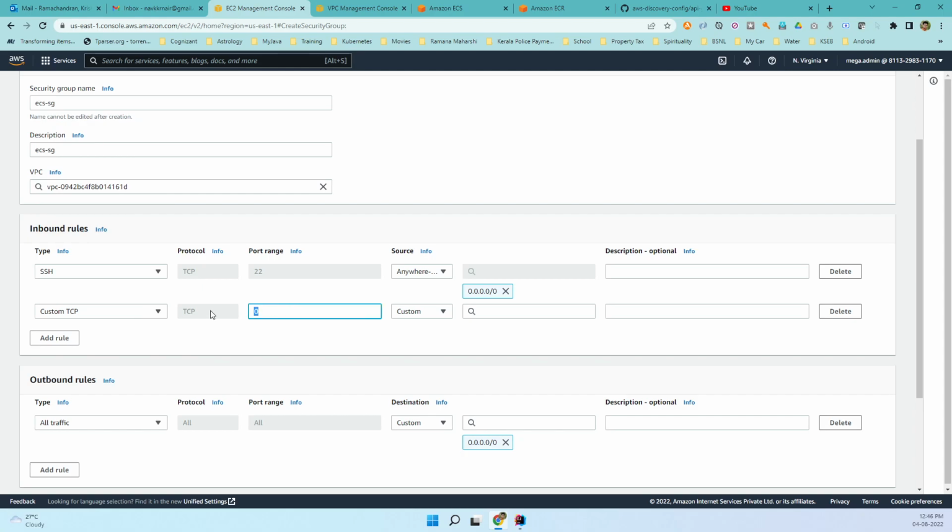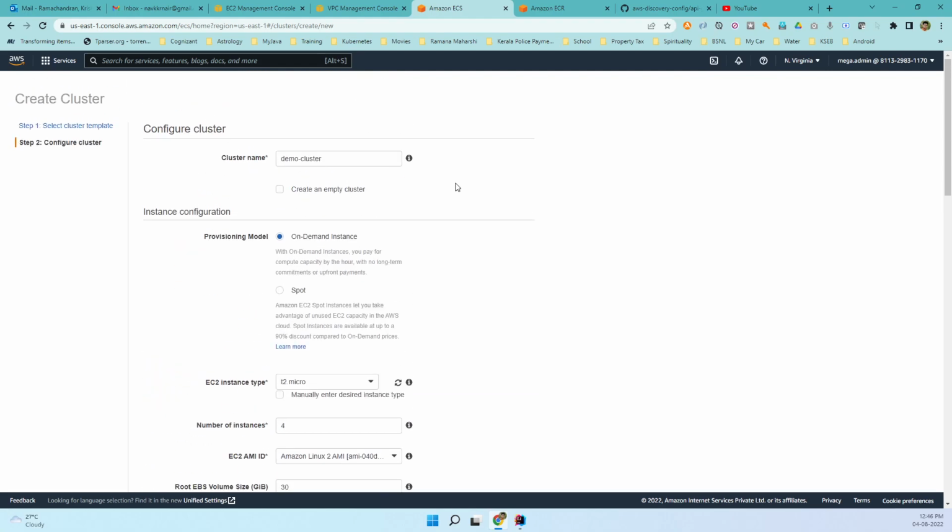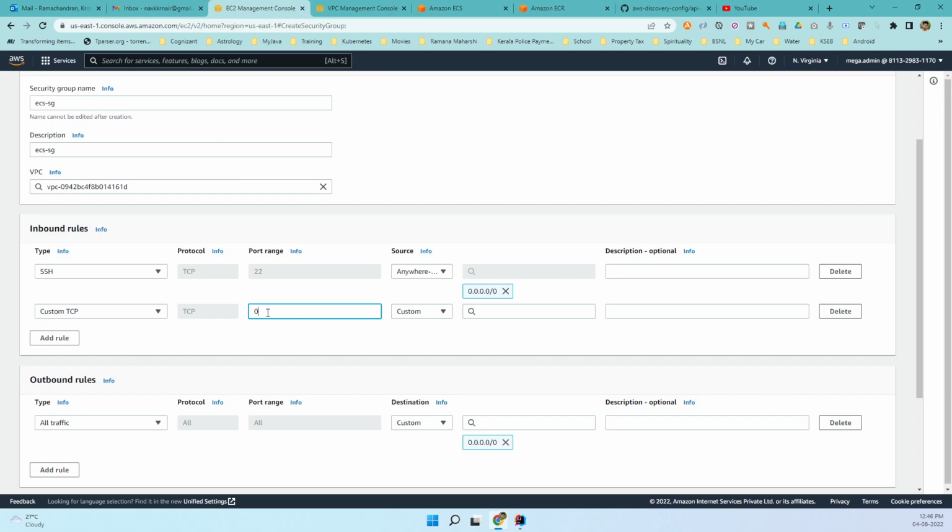If you remember, when we created these tasks in the previous video, we specified dynamic port mapping. So we are going to allow any port from 32767 to 65535, because the dynamic ports will be in this range.